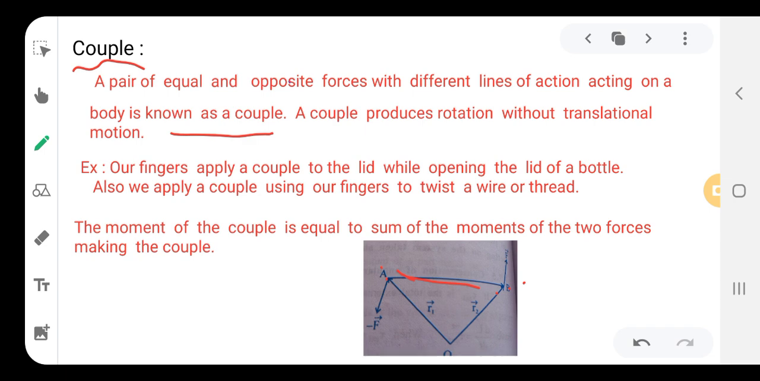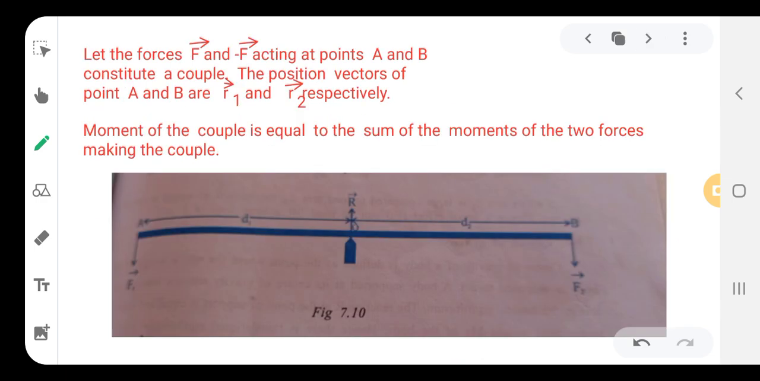So this is a couple. That means two forces acting on the same body is known as a couple. Okay. Now the moment of the couple is equal to the sum of the moments of the two forces making the couple. So let us see what this is.